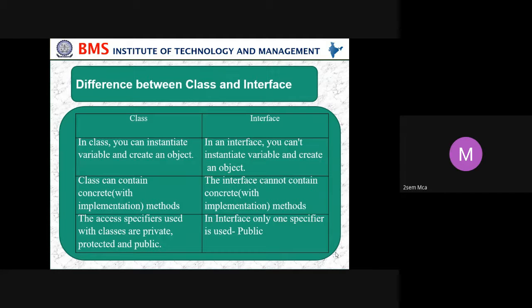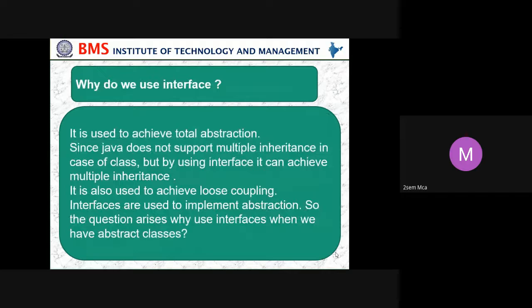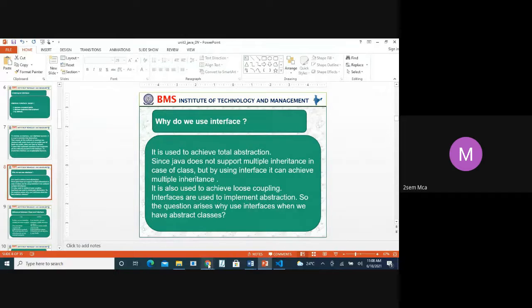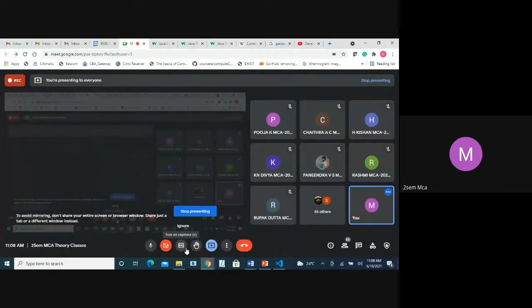Before moving on further, let me see what is the difference between a class and an interface. Can anyone say what is the difference between class and interface? Anybody? Rupak?